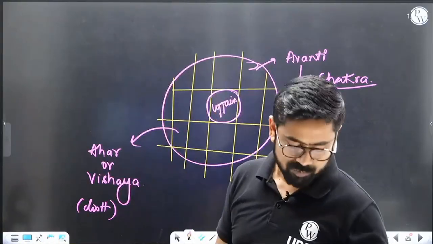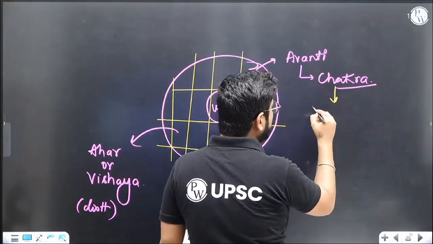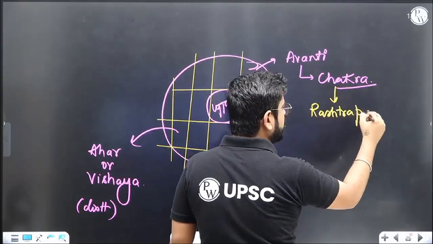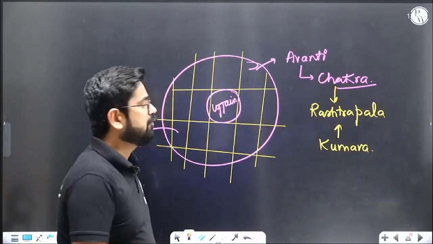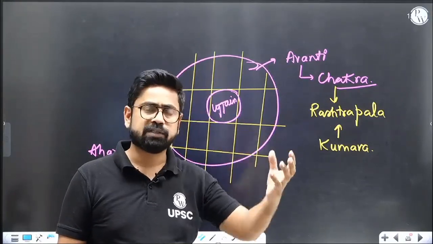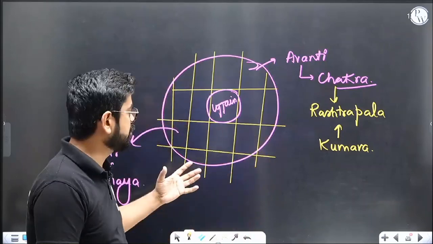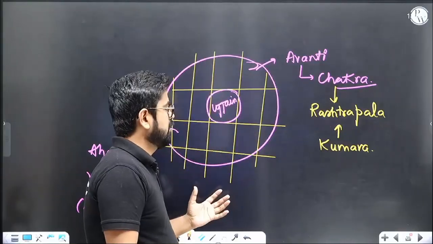Today we have a governor in our province. Then also we had Rashtrapala; today also we call them Rashtrapal. Or sometimes it was the prince only, Kumar. Makes sense? We had also discussed that Sushim was the Kumar, or basically prince, of a particular state. Ashoka had also gone to Takshila to manage the whole province. So the Kumar or Rashtrapal will be sitting at the province and will take care of the whole province.